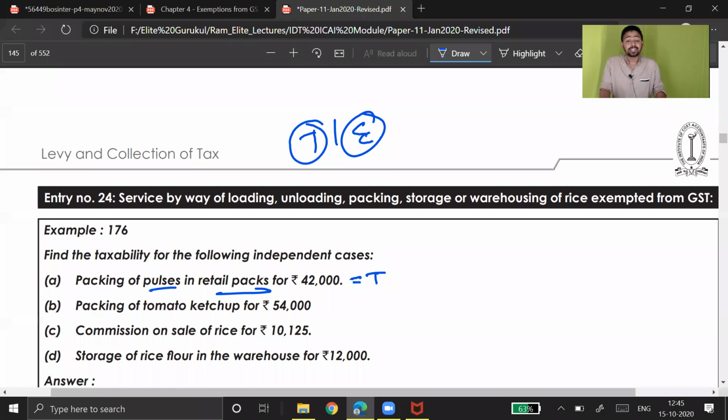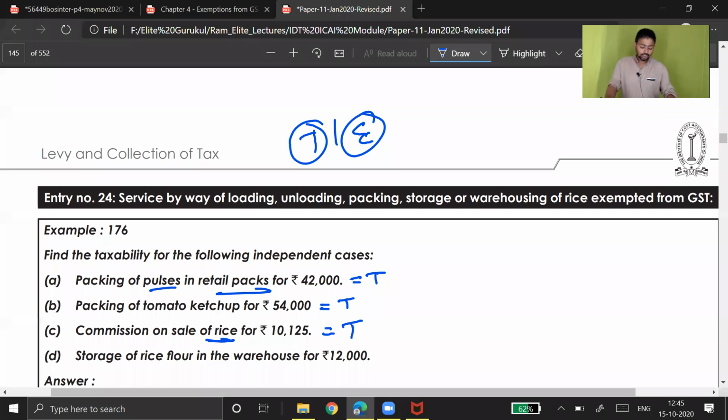Packaging of tomato ketchup. Come on, tell me. Taxable or not taxable? This is also a taxable service. Commission on sale of rice. It's not paddy, it's rice. Loading, unloading, packaging, warehousing of rice was exempt, not commission on sale. Come on, tell me, is it taxable or exempt? T or E? This is also taxable.